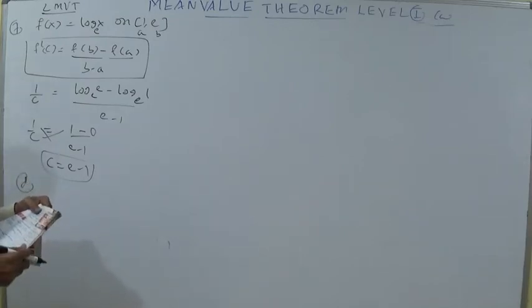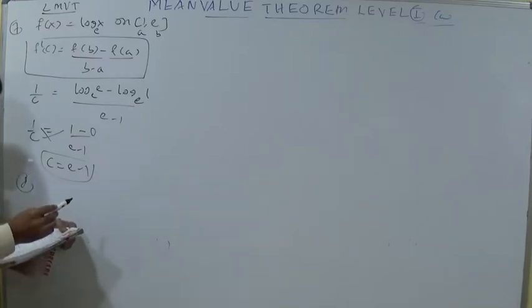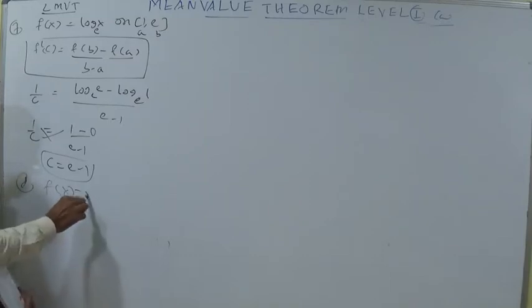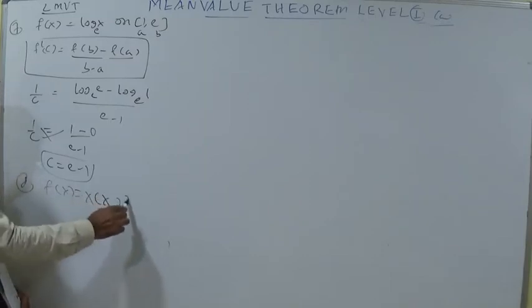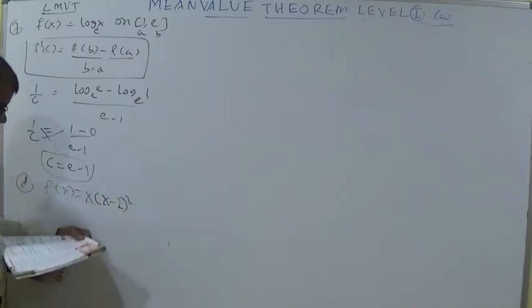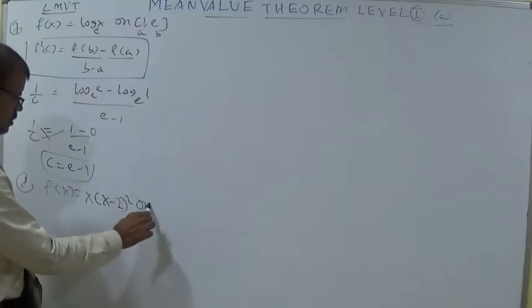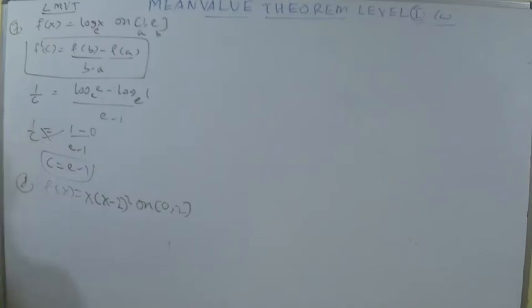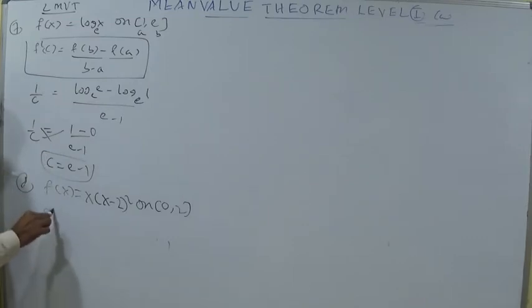Next, 8th question. The value of c in Lagrange's mean value theorem, given f of x is equal to x into (x minus 2) whole square on 0 comma 2. Continuous and differentiable, everything okay. Now we should discuss f dash c.